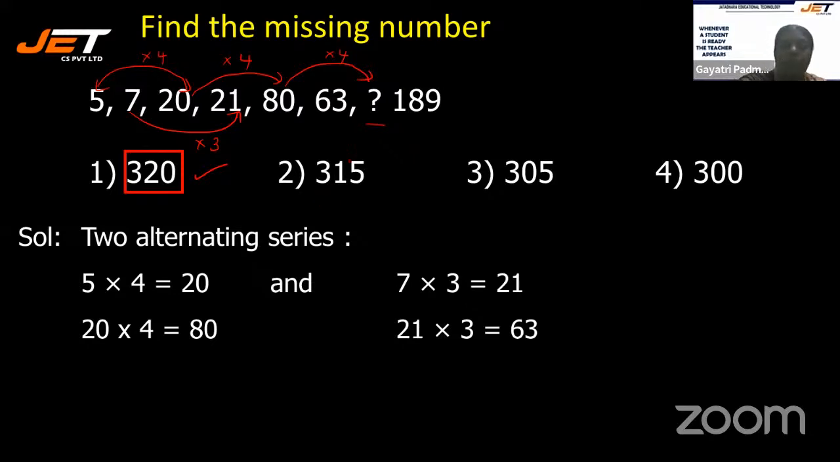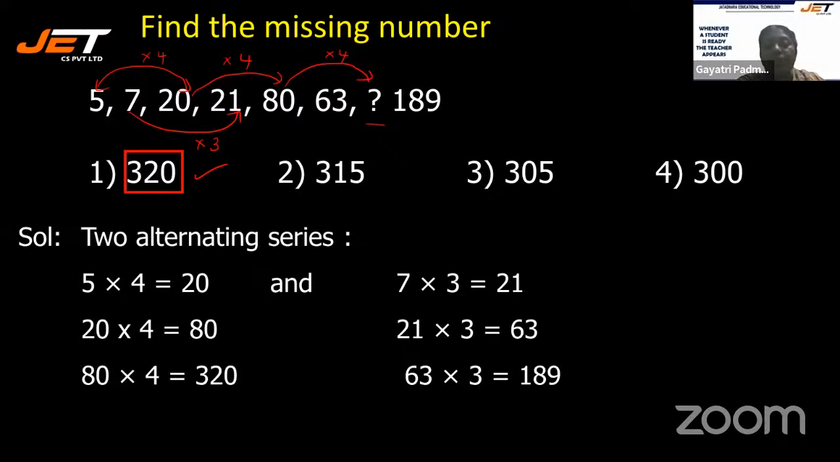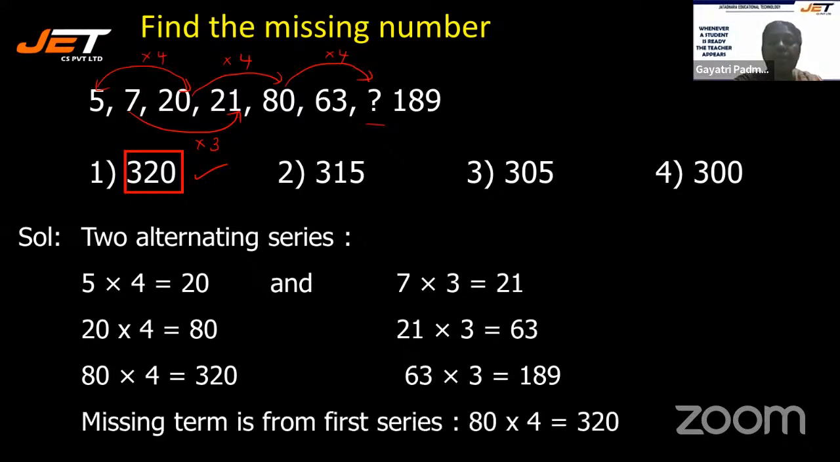Yes, so I'm sure it should have been very simple to you. And you can check the alternative also. 80 into 4 is 320. Likewise, 63 into 3 is 189. That is clear because the answer is given. Yes, fine. With the same level of understanding, let's move on to the next sum.